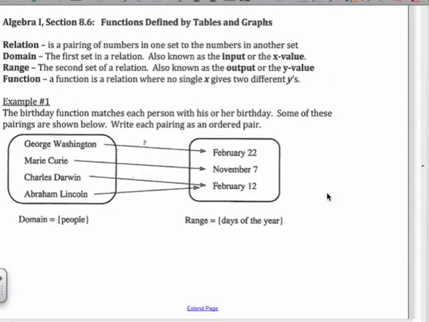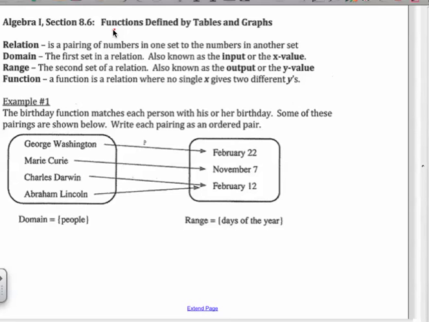So when we write things in function form, we plug in x's and it spits out a y. It says what y equals, right? Now a function is a relation where no single x gives two different y's.